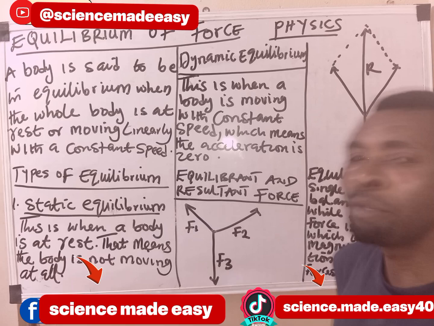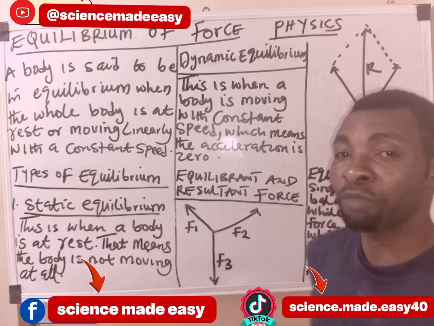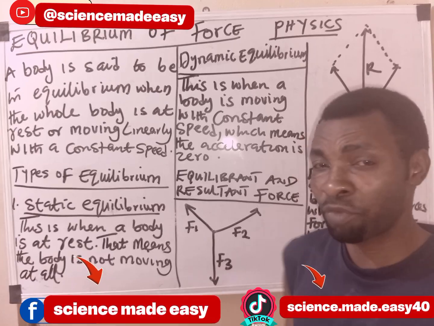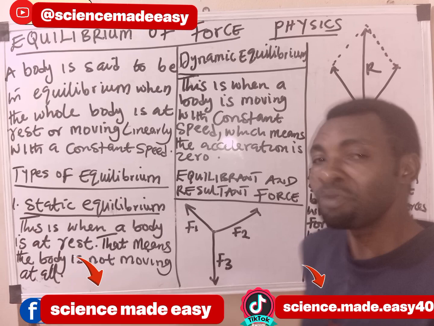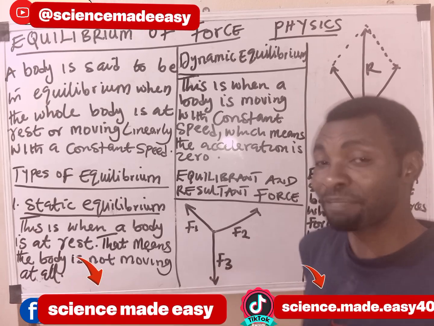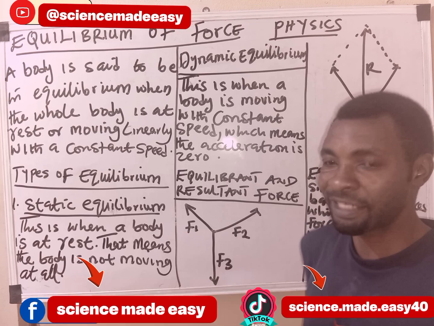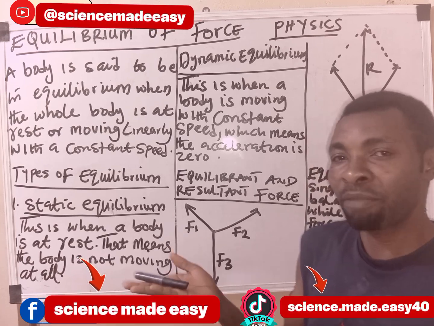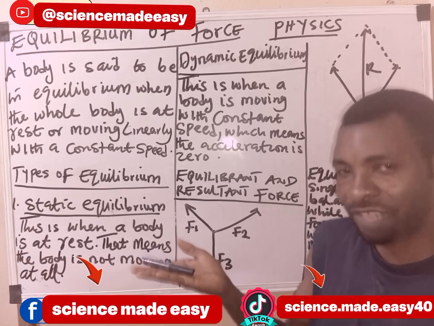Types of equilibrium. Generally, we have two types of equilibrium, which are static equilibrium and dynamic equilibrium. When is a body said to be in static equilibrium? A body is said to be in static equilibrium when it is at rest. That means it is not moving, it is solely at rest. You say that it is in static equilibrium. Like, for example, this marker on my hand, it is in static equilibrium because it is at rest.